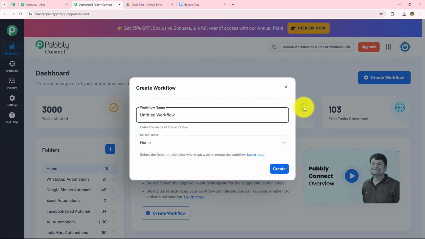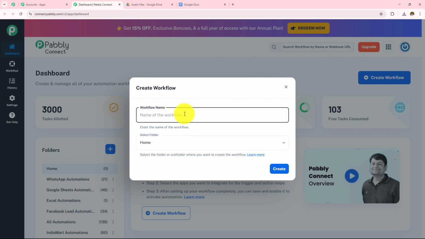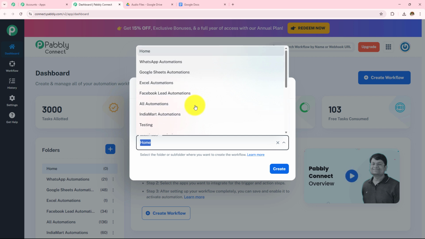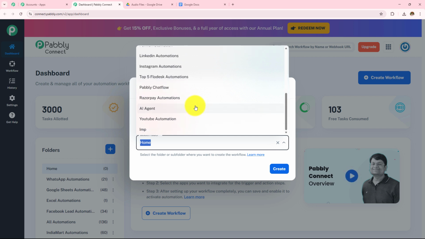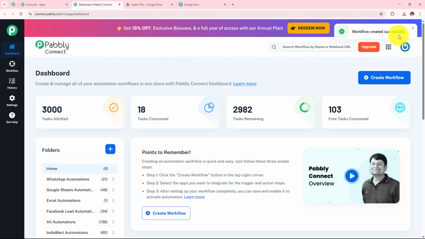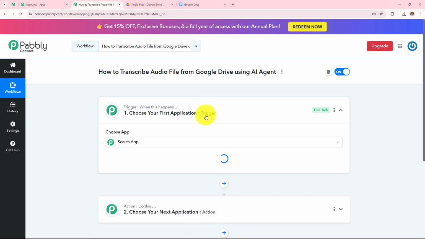For now, I want to create a new workflow, for which I need to click on this create workflow button, and first I need to provide the workflow name, and then I have to select the folder in which I want to save that workflow. So first let's name this workflow as how to transcribe audio file from Google Drive using AI agent, and now I need to select my folder. So these are the folders which have been created, and here I'm going to select this as AI agent and then click on create.